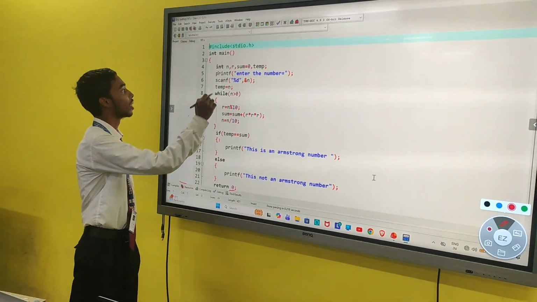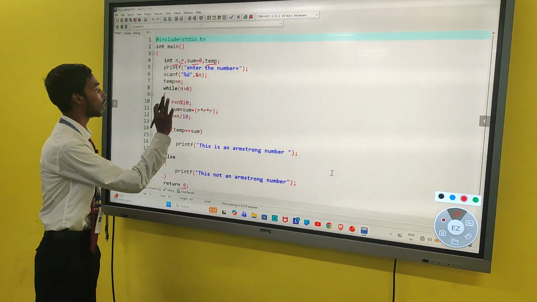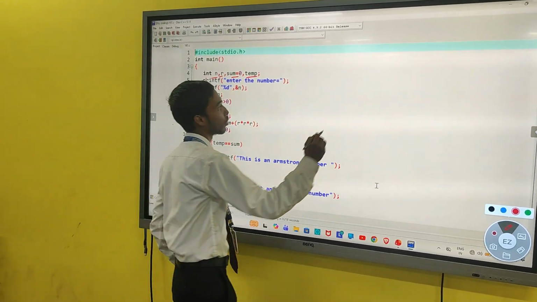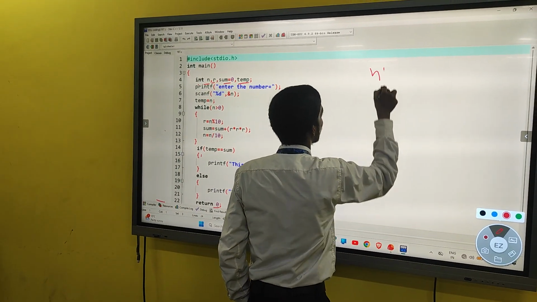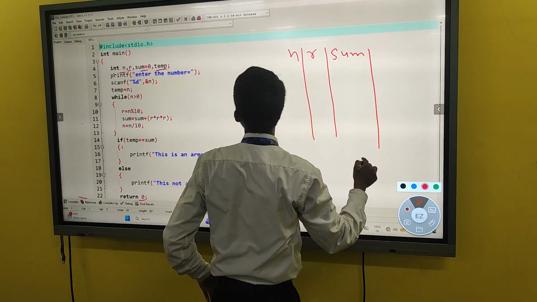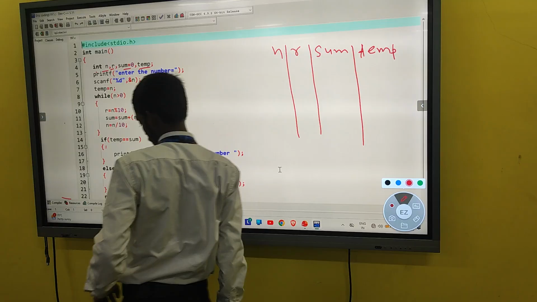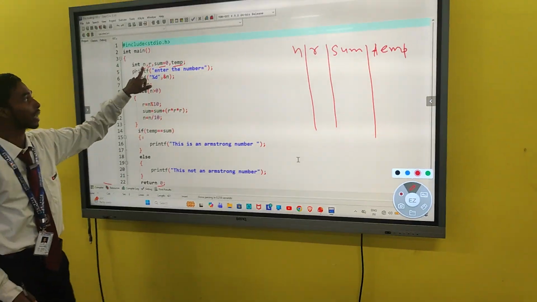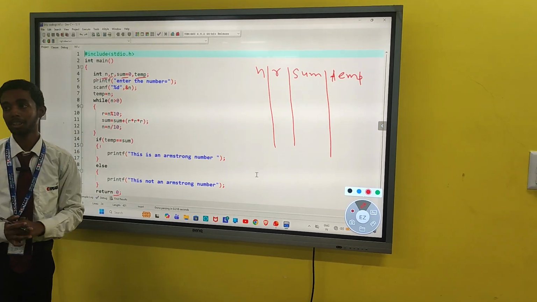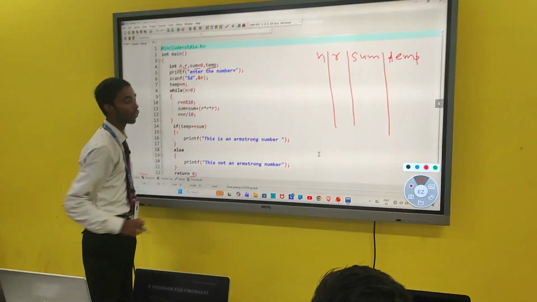There are 4 variables: int n, r, sum and temp. Now how this program will run in the background, in the RAM, I will show you. This n I have taken to input my number from the keyboard. R will give the remainder when my code inside the while loop is executed.